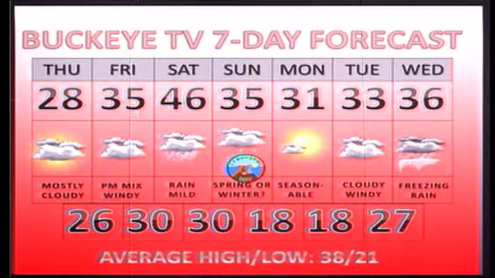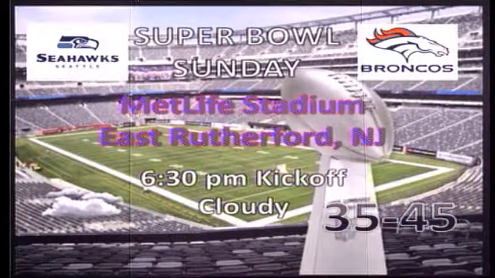Another big question for the day on Sunday relating to weather is the Super Bowl forecast. Heading out to MetLife Stadium in East Rutherford, New Jersey, as the Broncos play the Seahawks. 6:30 p.m. kickoff. It will be cloudy. I expect the high for the day to reach about 45 degrees, so no snow to worry about. Not anything nearly as bad as people were talking about 2 weeks ago. By the end of the game, I do expect the temperature to drop back down to about 35 degrees. All in all, though, still pretty mild for January in New Jersey.